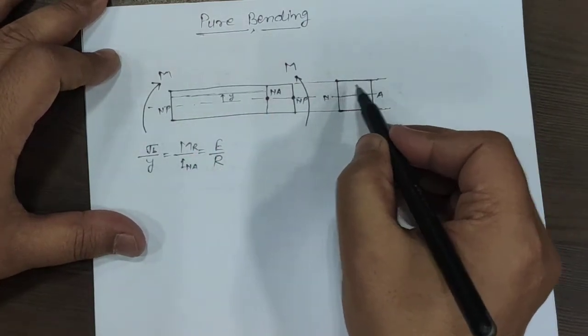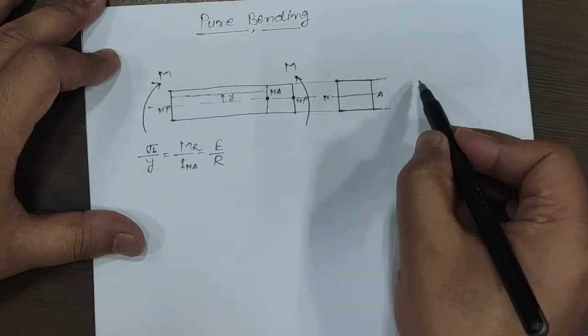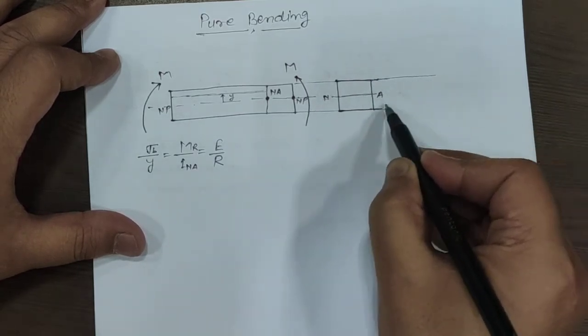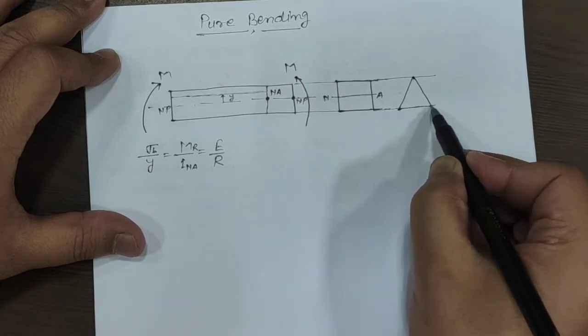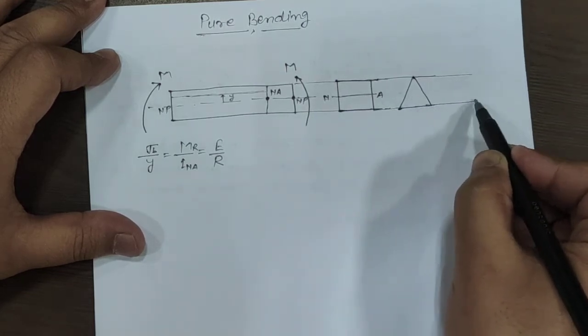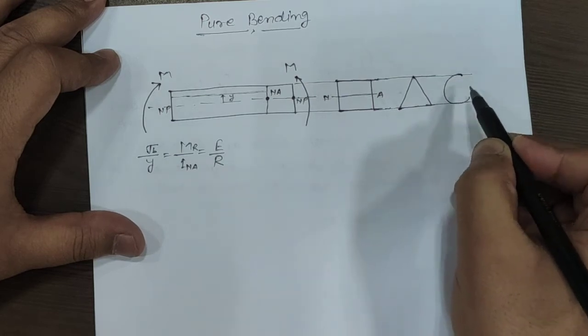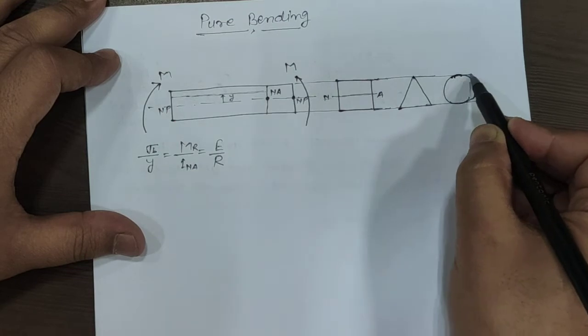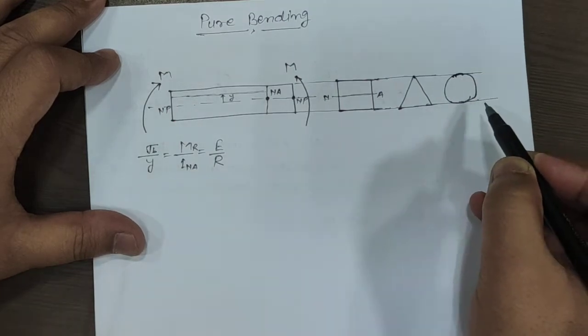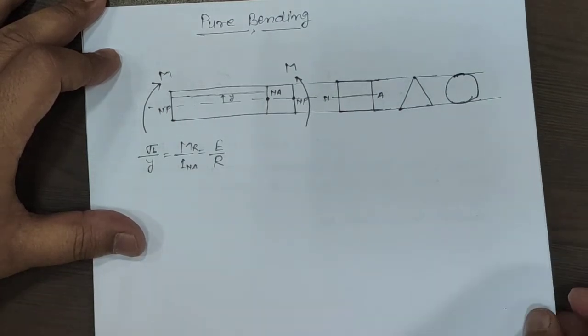Now this cross sectional area can be square, rectangular, triangular, or circular. Any cross sectional area we can have. So first of all, today we are analyzing our bending equation.